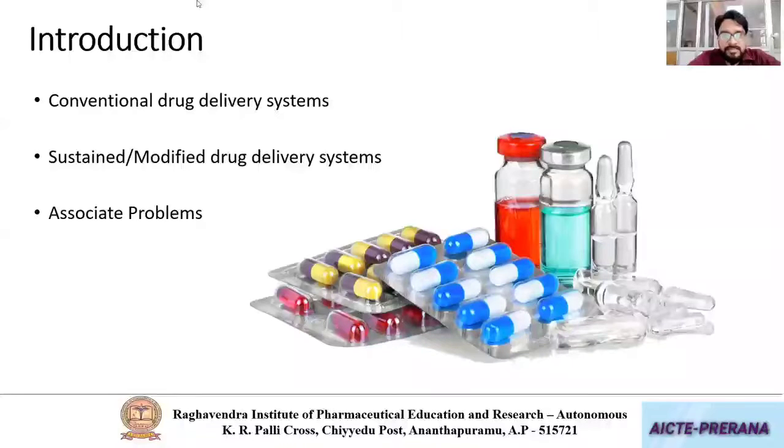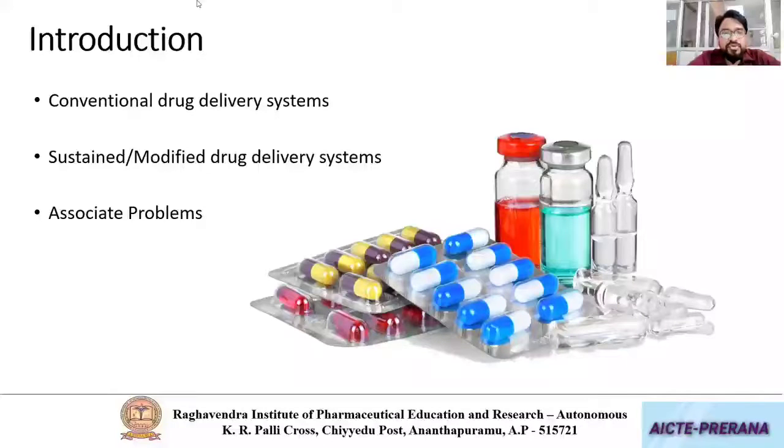Once that is in the systemic circulation, it will be distributing throughout the body, irrespective of the organ, based upon the partition coefficients and all. However, this may lead to several side effects.